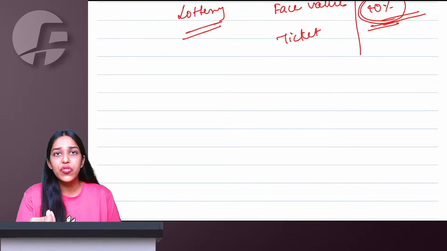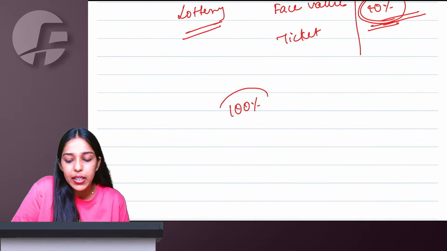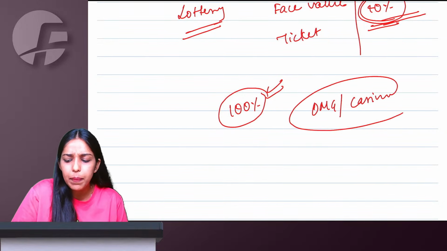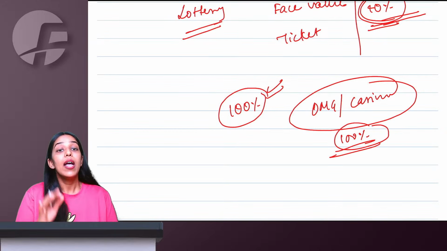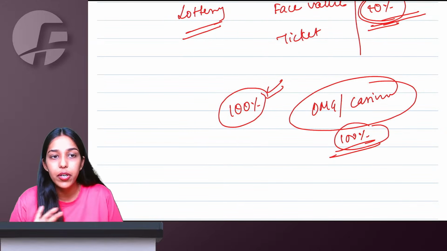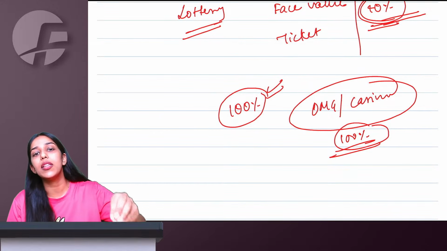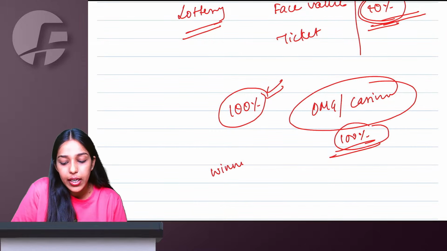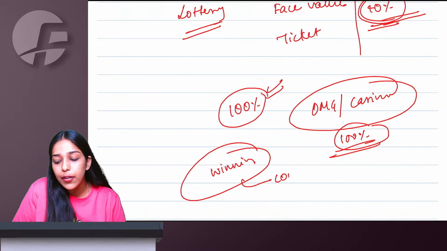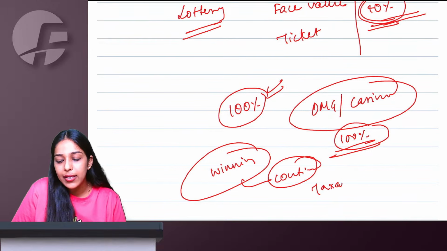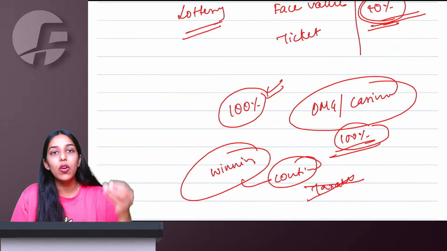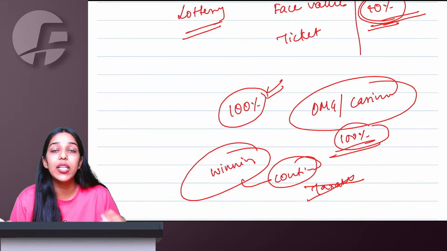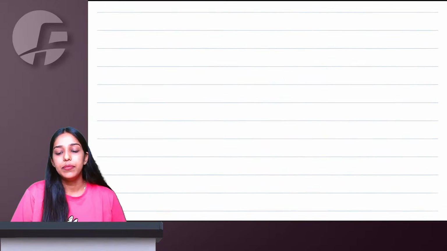For betting, horse racing, gambling, whatever 100% money you are putting in, that is your value of supply. Even for online money games and casinos, whatever 100% money you put in the game, even if anything is returned to you later, nothing will be reduced. Once you keep 100% in the game, it is fully taxable as your value of supply. However, if you win in the game, don't withdraw the winnings and continue them in the same game, it will not be taxable again. But any new money you put in, or winnings you withdraw and put into another casino and all, 100% of everything is going to be taxable.